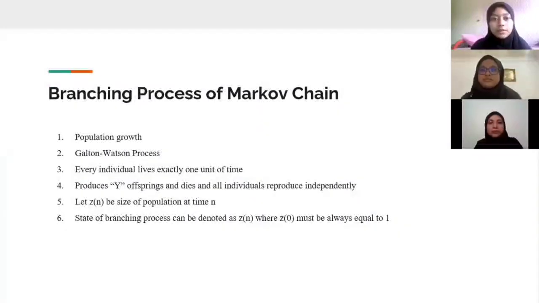Our project title is Branching Process of the Extinction of Families. Branching process of Markov chain. It consists of population growth, which is based on the Galton-Watson process. Every individual lives exactly 1 unit of time. It produces Y offsprings and dies, and all individuals reproduce independently. In our project, we let Zn be the size of population at time n, and the state of the branching process can be noted as Zn, where Z0 must always equal 1.